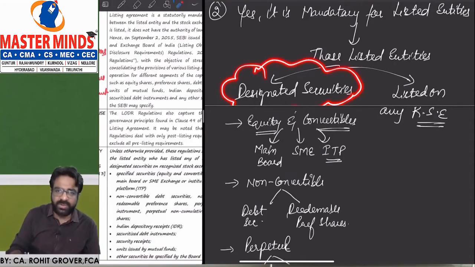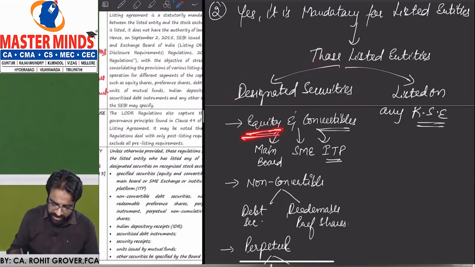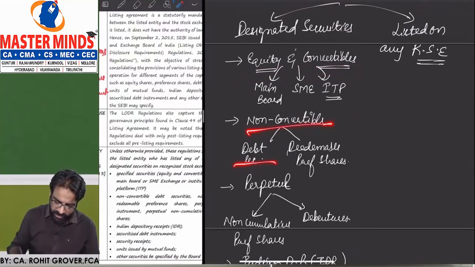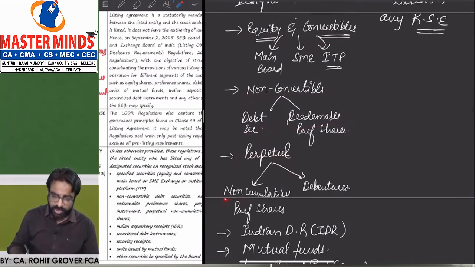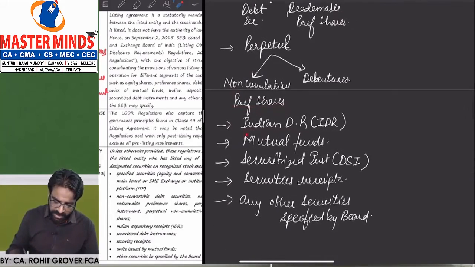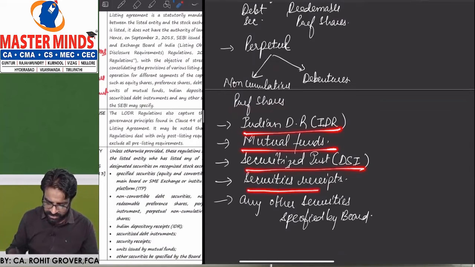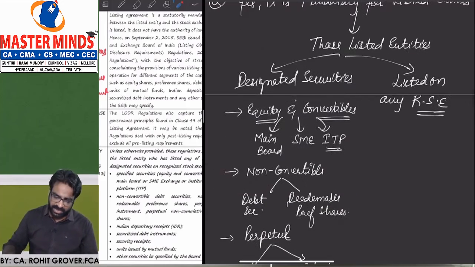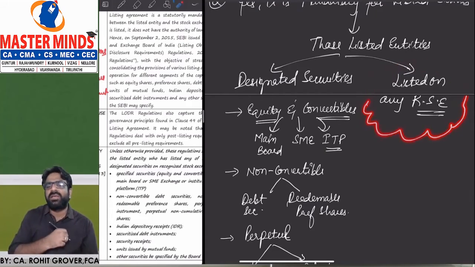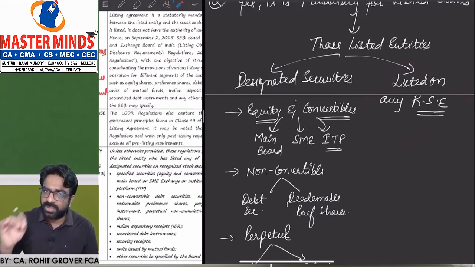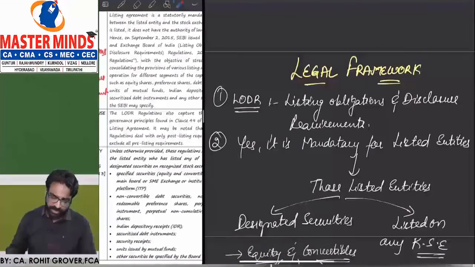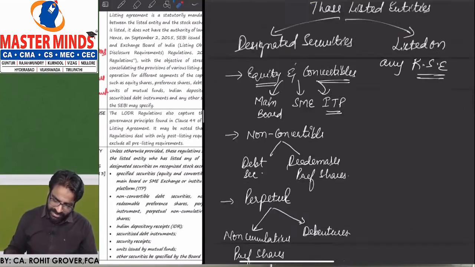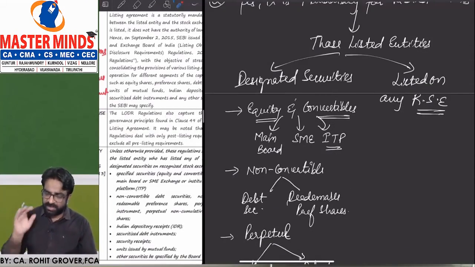So if any of these designated securities, what designated? Equity, convertibles, non-convertible debt and redeemable preference shares, perpetual non-cumulative preference shares and debentures, Indian depository receipts, mutual funds, securitized debt instruments, securities receipts, and any other securities specified by the board are listed on any recognized stock exchange, then in such cases your listing obligation and disclosure requirements are applicable to you. I hope all of you understood. So this is the meaning. Yes, it is mandatory. For which class of companies it is mandatory, that also I have written.